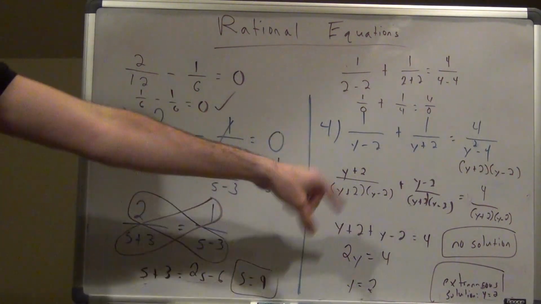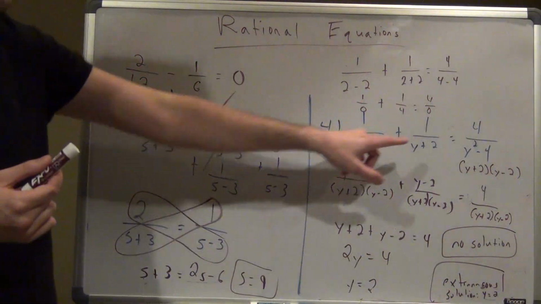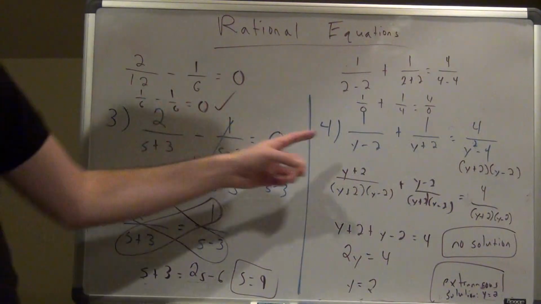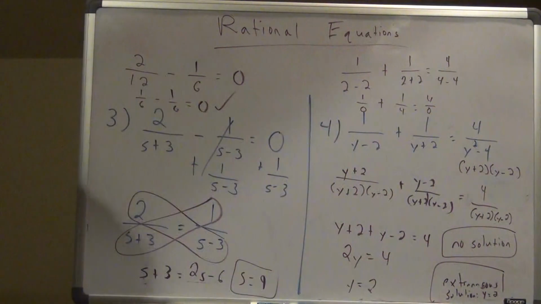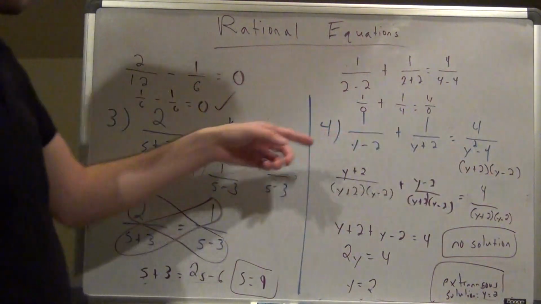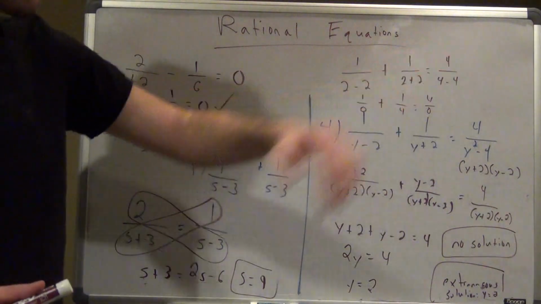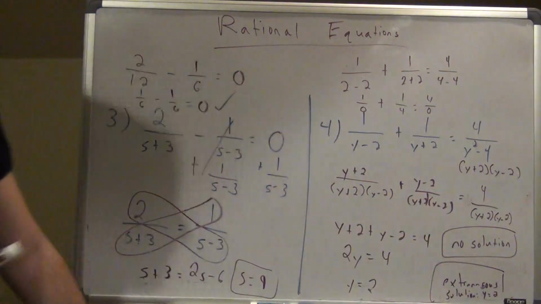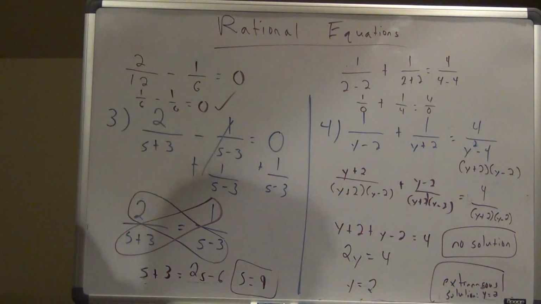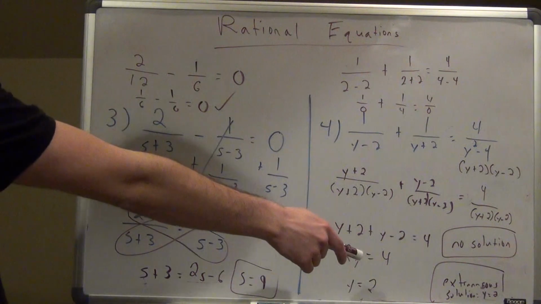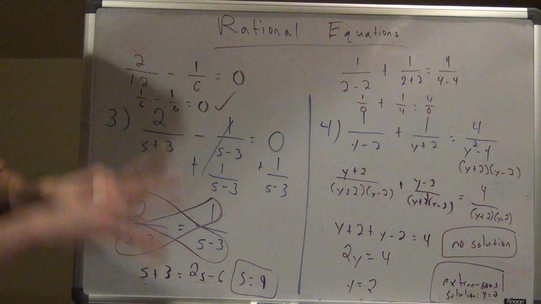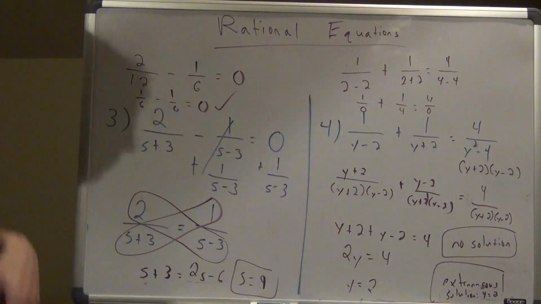If I get a solution and it makes one of the bottoms 0, you can't divide by 0, so that basically means an extraneous solution. So if I get a solution and it makes the rational equation undefined, it makes any of the fractions you have undefined, it's an extraneous solution. If it doesn't, then it's a solution probably, but you still have to check to make sure. So in this case, we had no actual solution, but we have an extraneous solution of y equals 2.